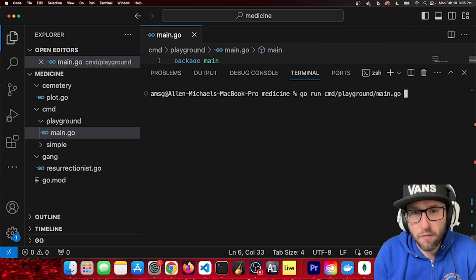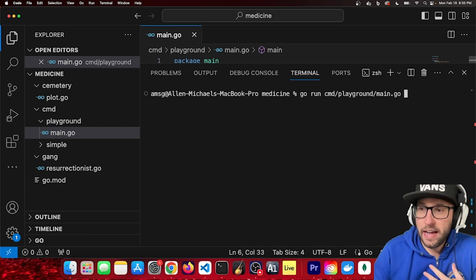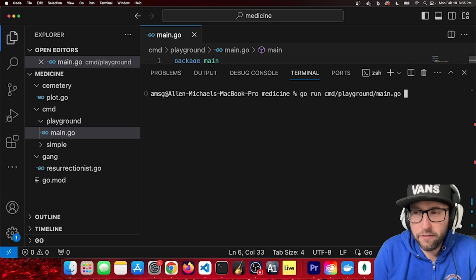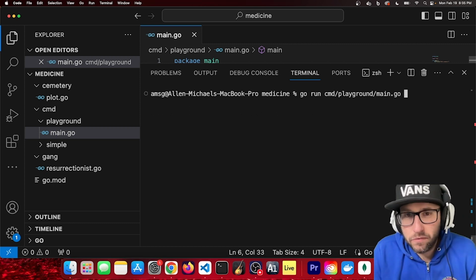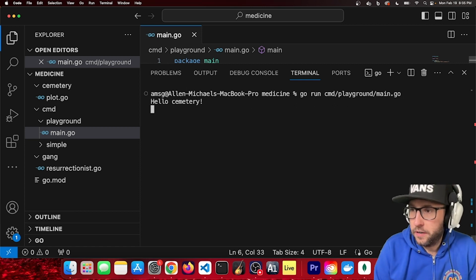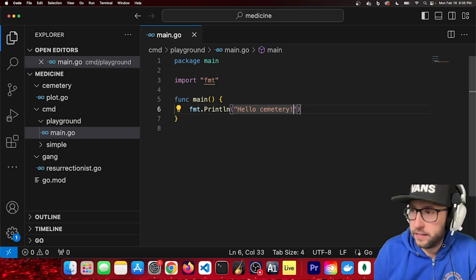So in order to have multiple main.go files, we can actually split them out under something like this command folder. Now, cmd, calling it command, that's just a convention. It doesn't have to be called that. So let's run this. Boom, hello cemetery. Nothing new here, nothing that special.